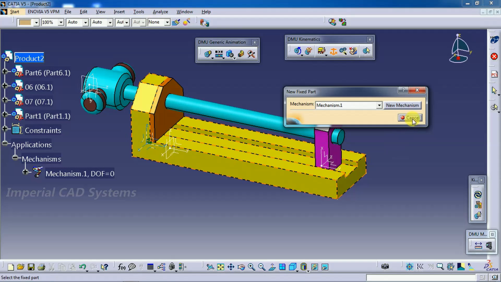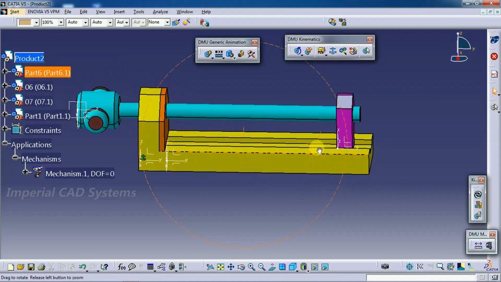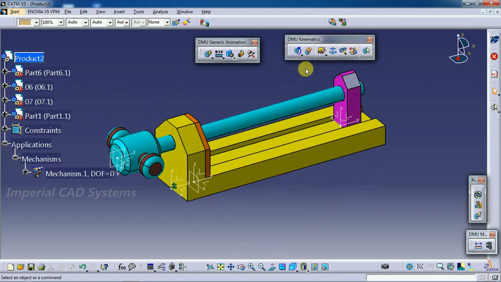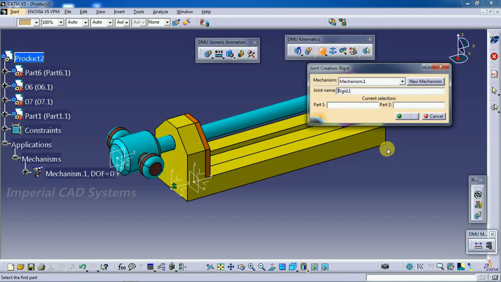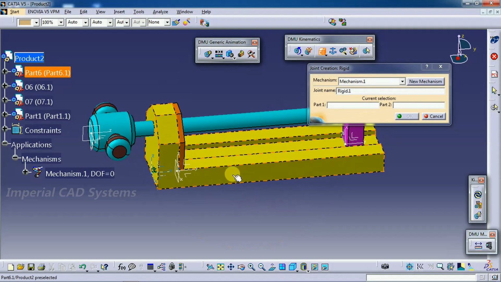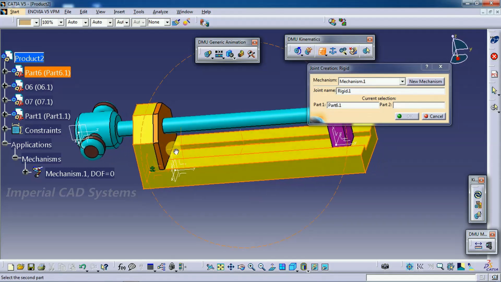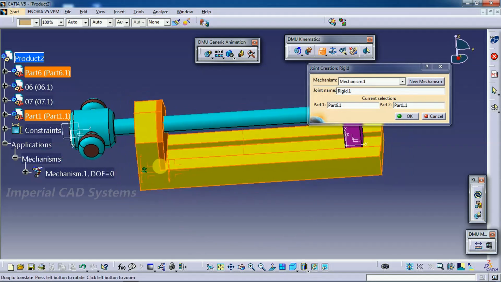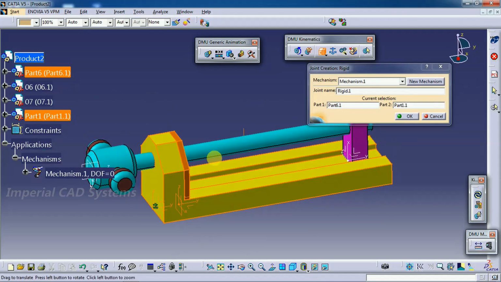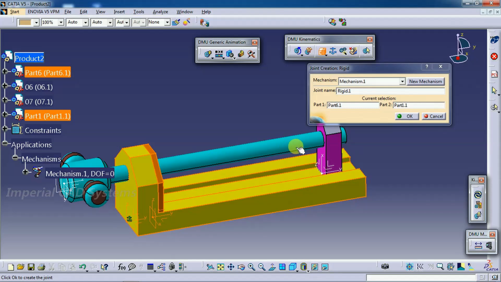Then go for the joint. First apply rigid joint. Here you need to select 2 parts. So I select this vice and this support as rigid parts. By selecting these 2 parts, these 2 are constant, and you can see simulation on this spindle and this block. I go for OK now.